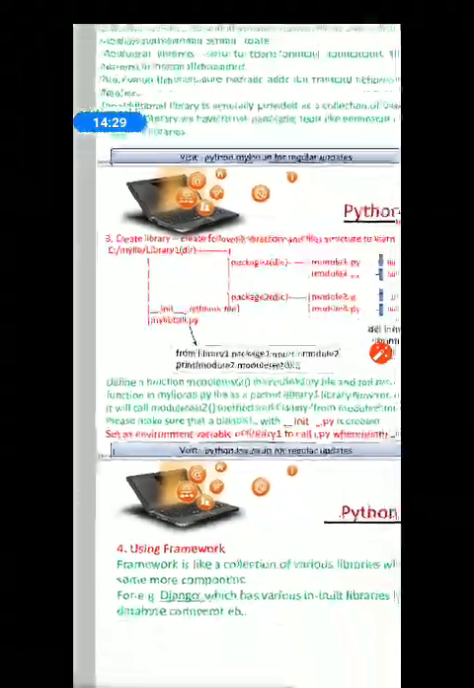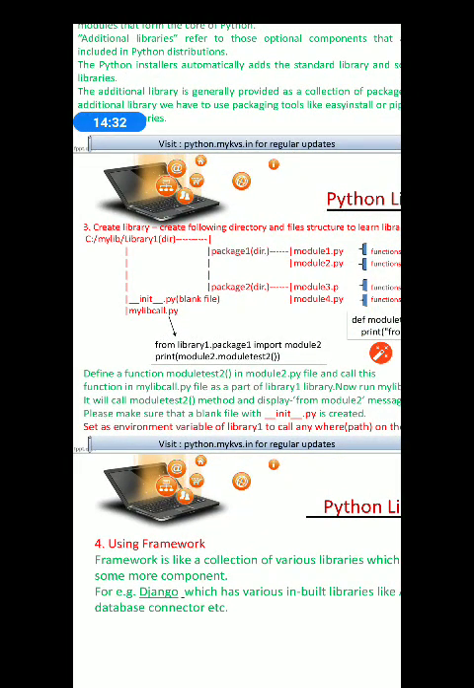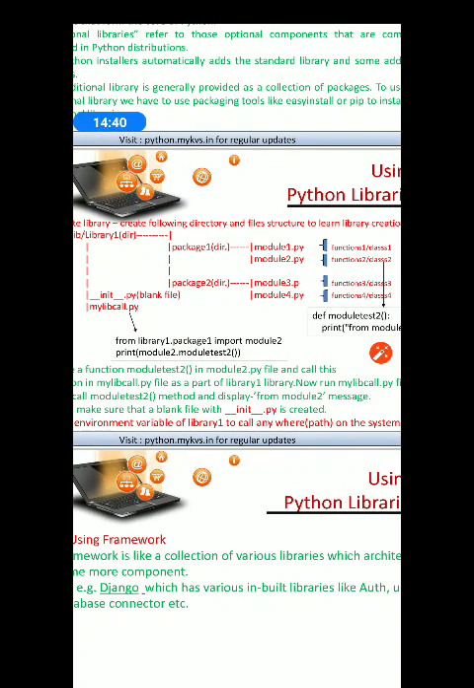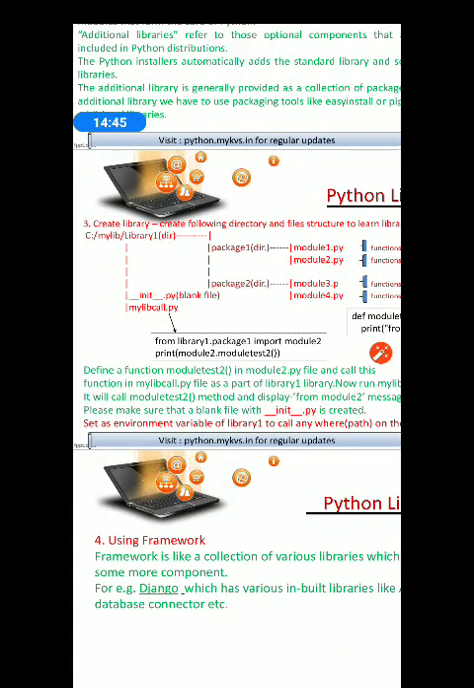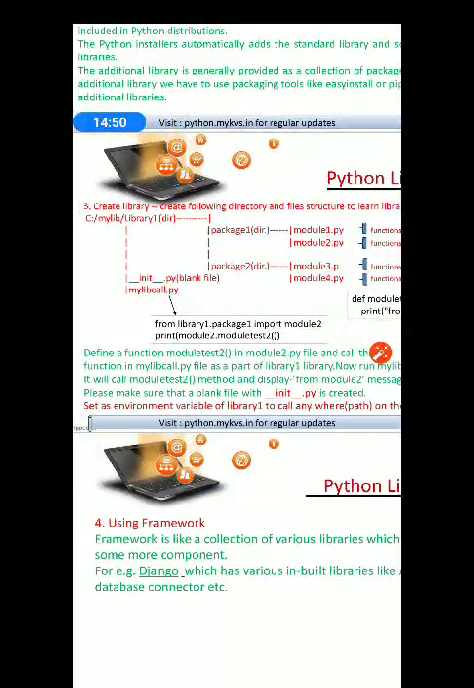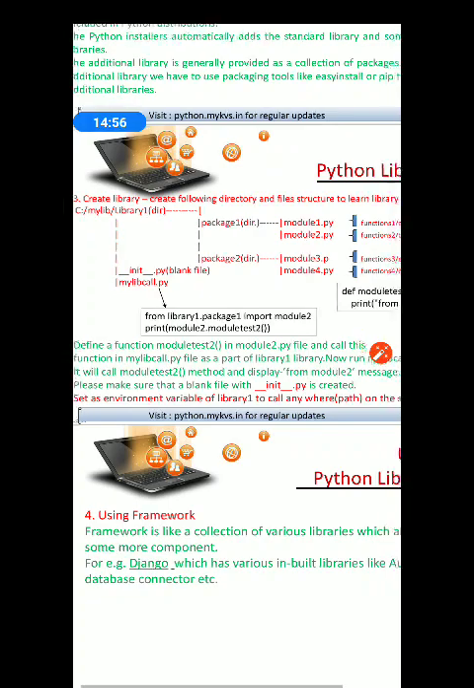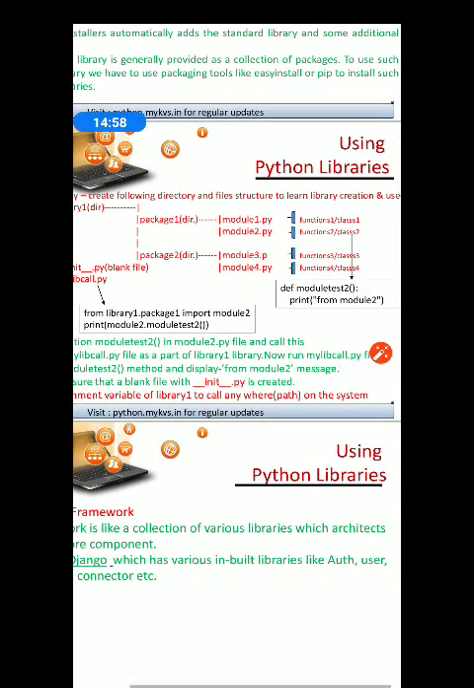The question is written over here. Define a function module_test_2 in the module2.py file and call this function in the mylibcall.py file as a part of the library1 library. Now run the mylibcall.py file. It will call the module_test_2 method and display the from module 2 message. Please make sure that a blank file __init__.py is created. Set library1 as an environment variable to call it from anywhere on the system. So the environment variable is to be called upon.